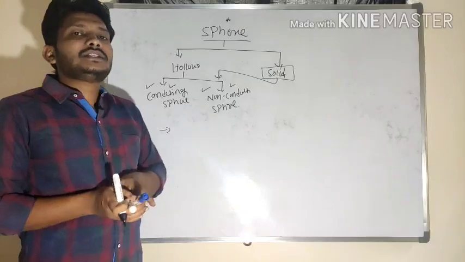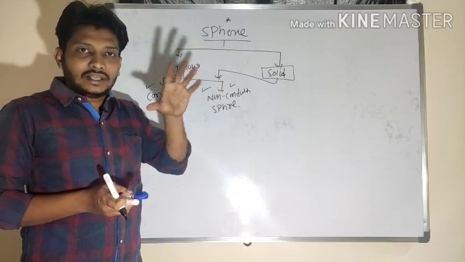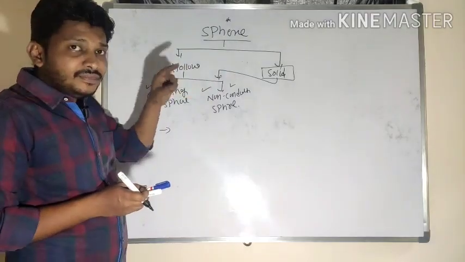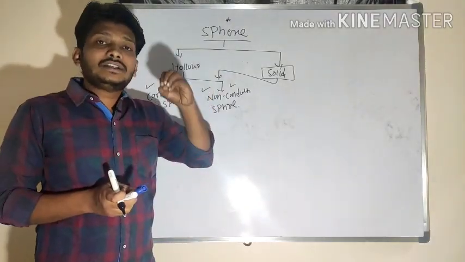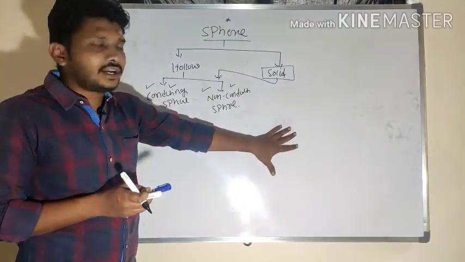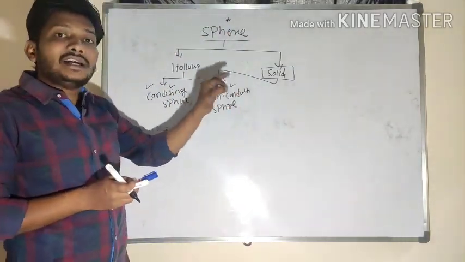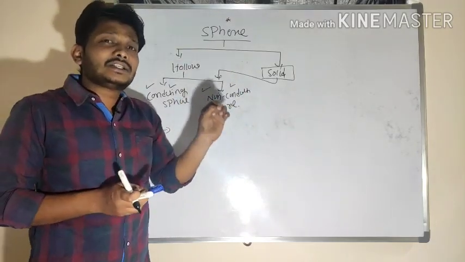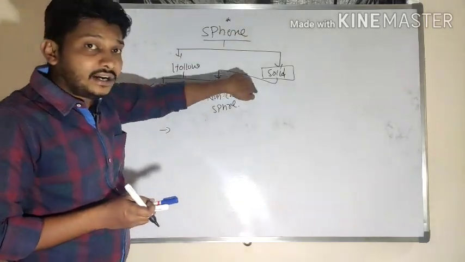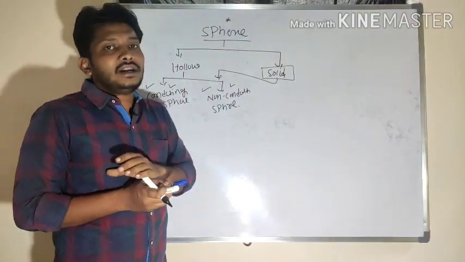For a hollow sphere, the inside is empty, so there is no material inside. Whatever charges are there are distributed only on the surface of the conductor. For example, treat this as a conducting sheet. If I pour certain charges on this sheet, where will the charges reside? Charges reside only on the surface of the conductor. Charges won't enter inside the conductor.